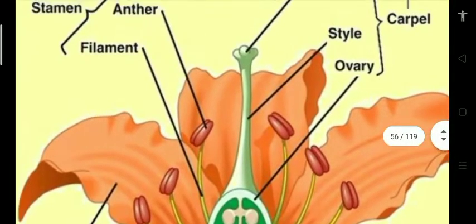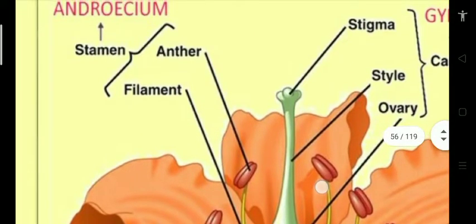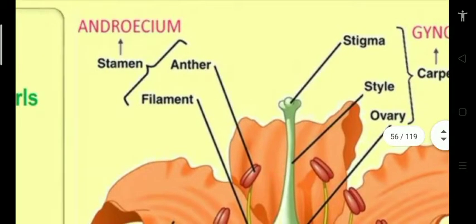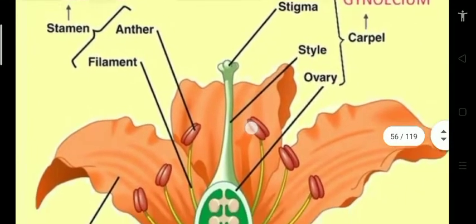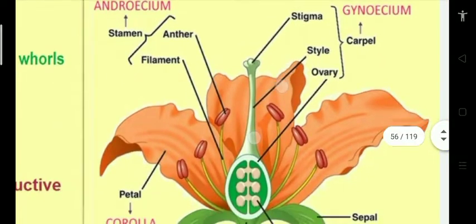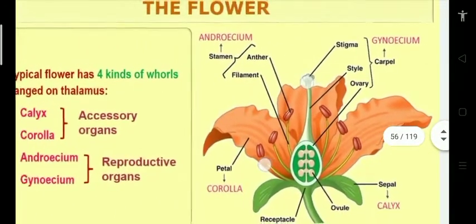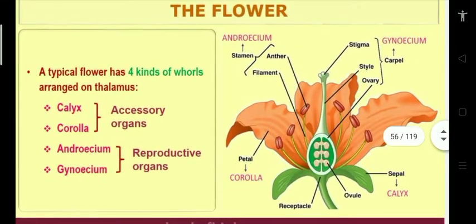Next, look at the androecium. Androecium is nothing but stamens. Androecium is composed of stamens, and each stamen has an anther and filament. Next, the fourth one is gynoecium. Gynoecium has stigma, style, and ovary. These are the parts of a general typical flower. Sometimes you may be asked to draw the diagram of a typical flower, so you have to draw this diagram. A typical flower generally has four kinds of whorls: calyx, corolla, androecium, and gynoecium. Now we will see the parts of the flower one by one.